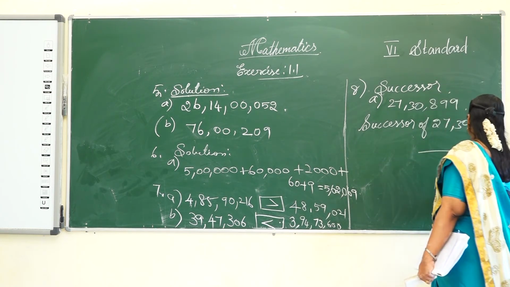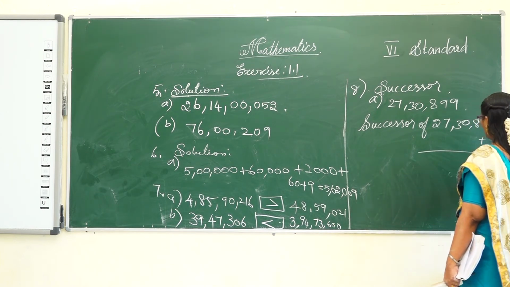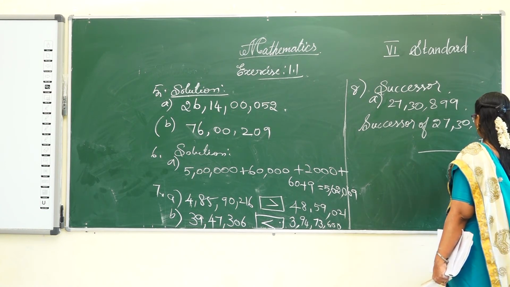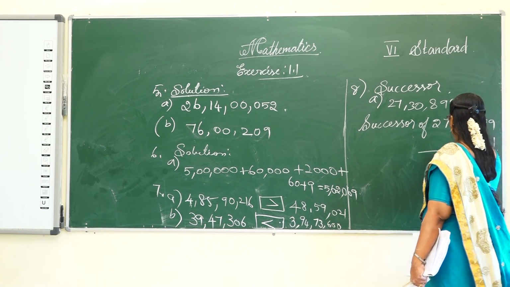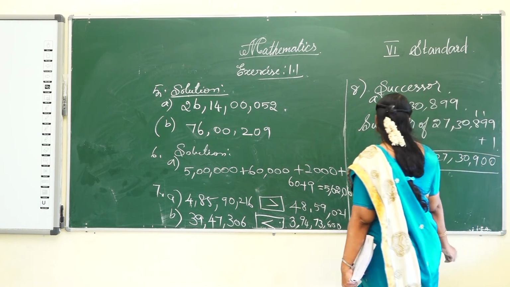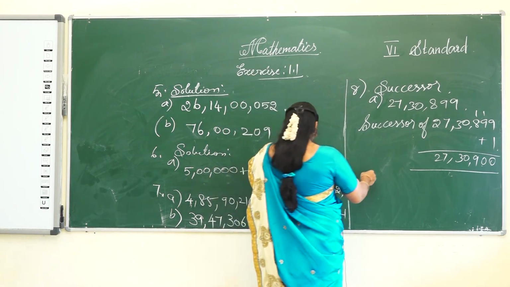9 plus 1 is 10, so 0 and carry 1, and so on. So the successor of this number is 27,30,900.